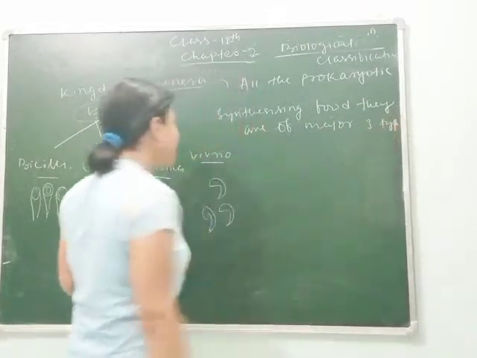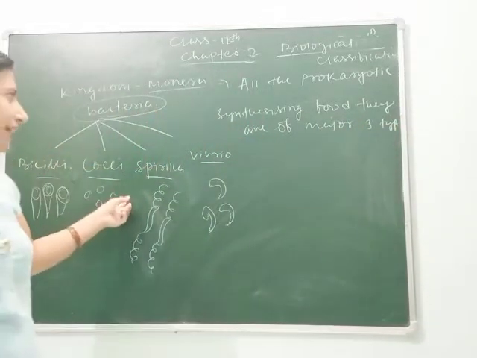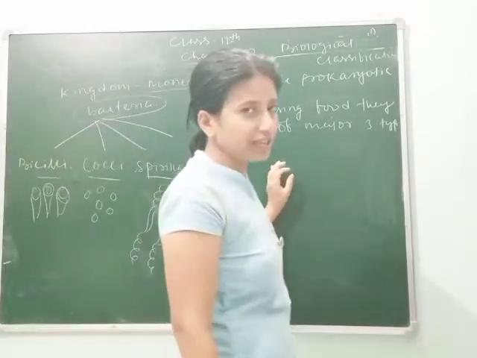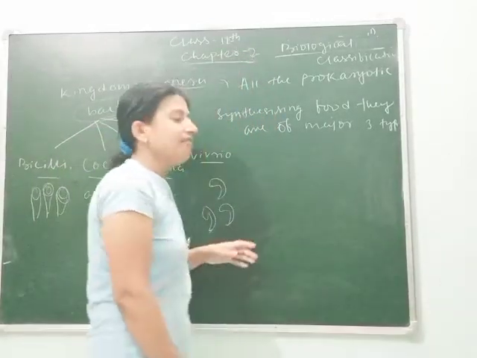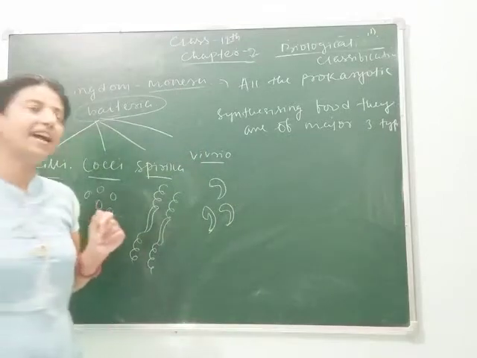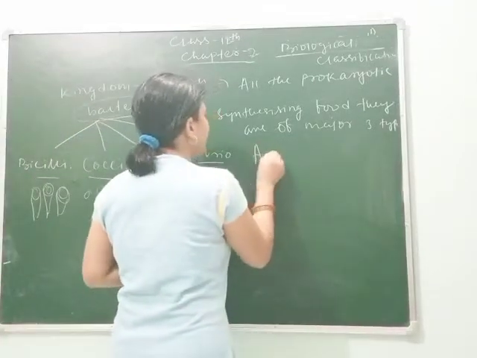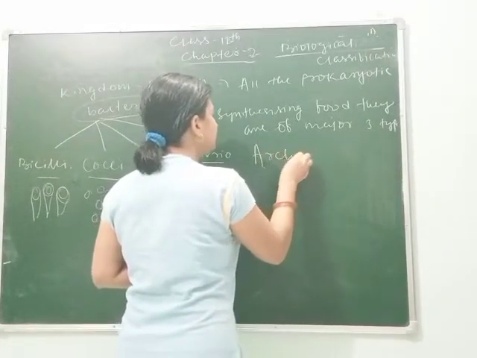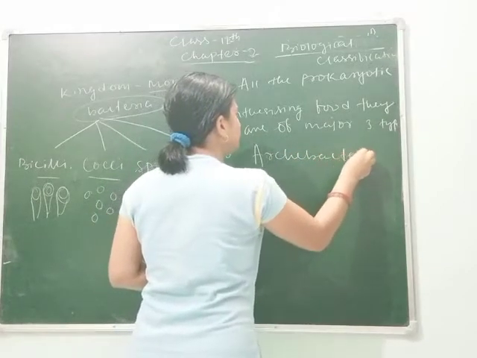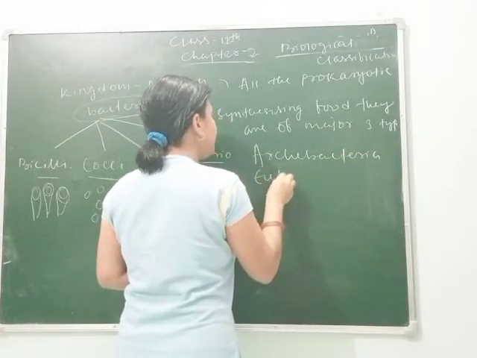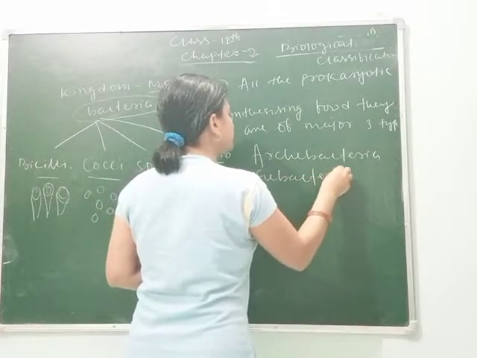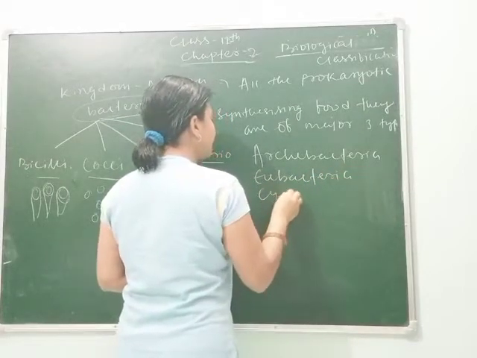On the basis of shape, they are divided into 4 types, and on the basis of synthesizing food, into 3 types: Archaebacteria, Eubacteria and Cyanobacteria.